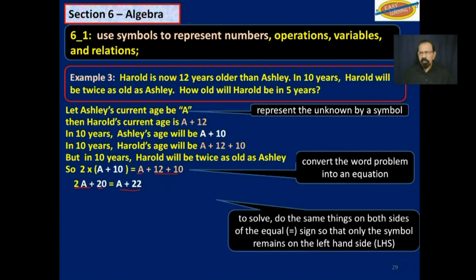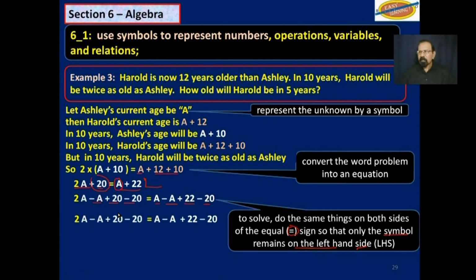To solve, we will do the same things on both sides of the equal sign so that only the symbol remains on the left-hand side, only A. So what we will do, we will subtract 20 from this side to get rid of that plus 20, and we will subtract 20 from this side as well. And then we will subtract A from this side to get rid of that A on the right-hand side and subtract A from this side. So we get this: 2A minus A plus 20 minus 20 is equal to A minus A plus 22 minus 20.